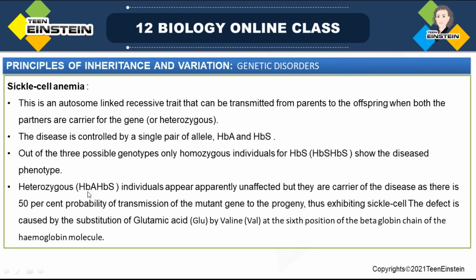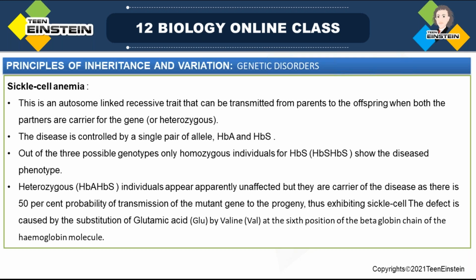When the condition is heterozygous, HBA and HBS, the individuals are unaffected but are carriers of the disease, and there is a 50% chance of transmission of this mutant gene to the progeny. That's how they exhibit sickle cell anemia.